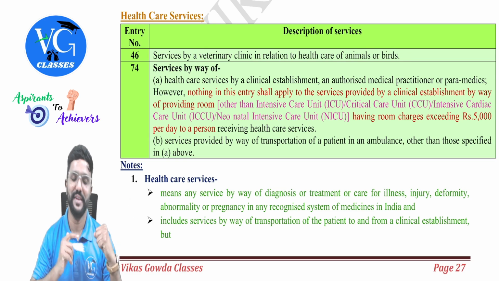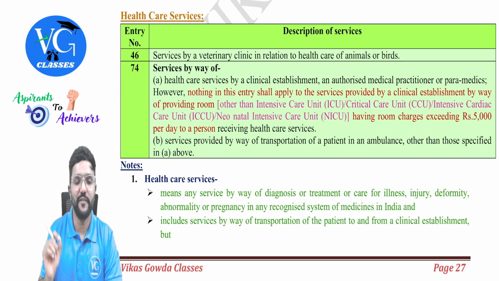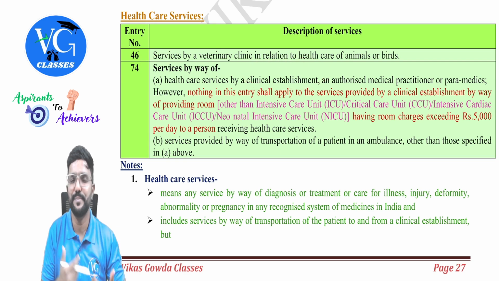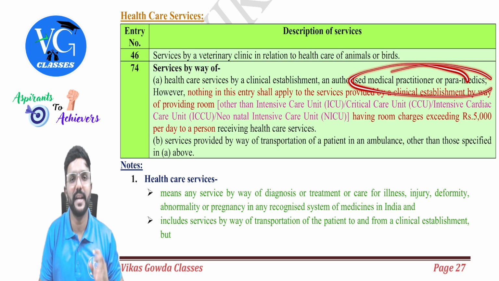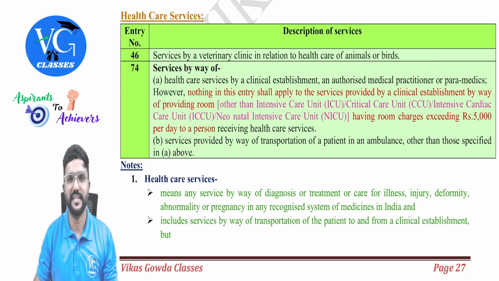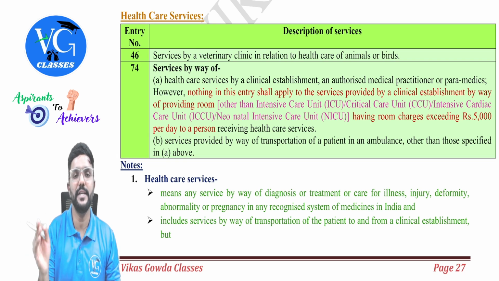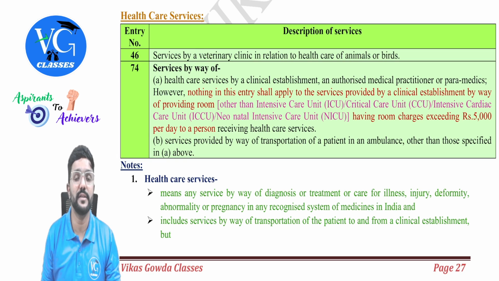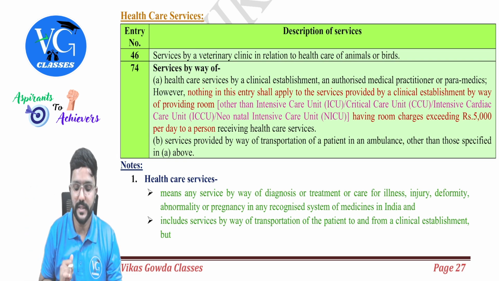Sir, what about human beings? It is covered here, 74. Services by way of healthcare services by a clinical establishment, that is nothing but hospitals or clinics, an authorized medical practitioner or paramedics. Guys, these people are trained to give some first aid treatment. They are not the doctors, they are not past MBBS, but still they are trying to give first aid treatment, whenever the patient rushes into the hospitals. It is exempt.